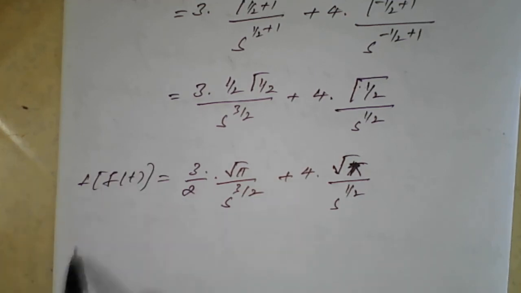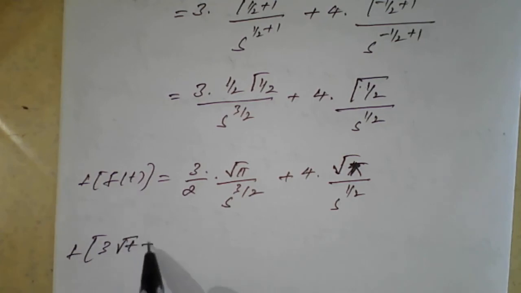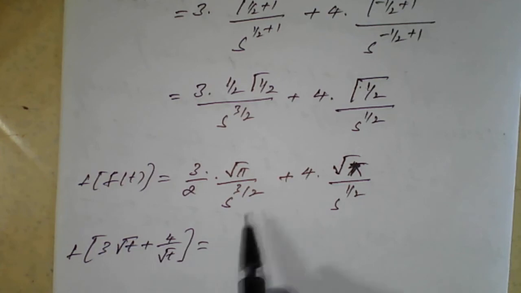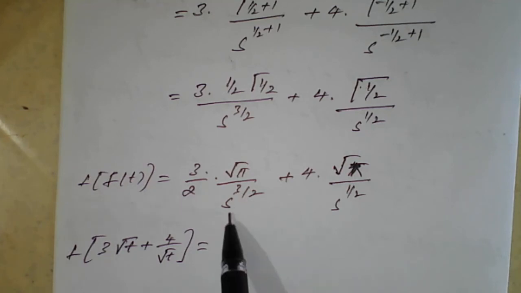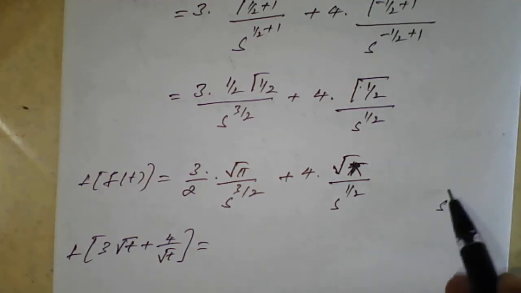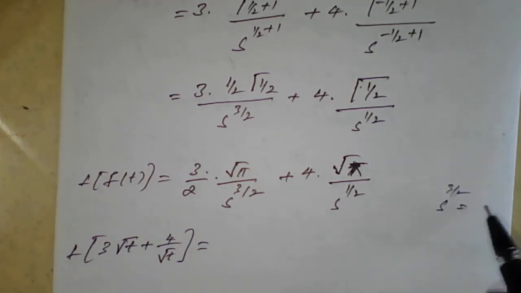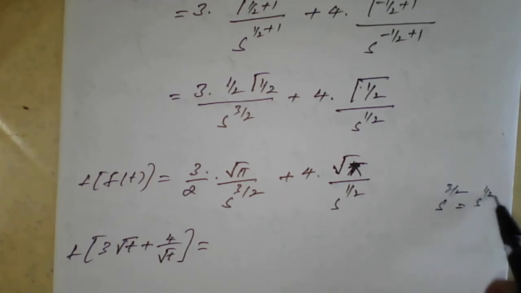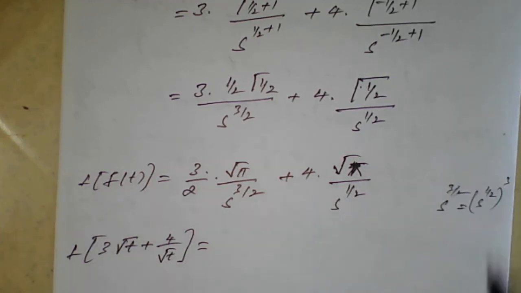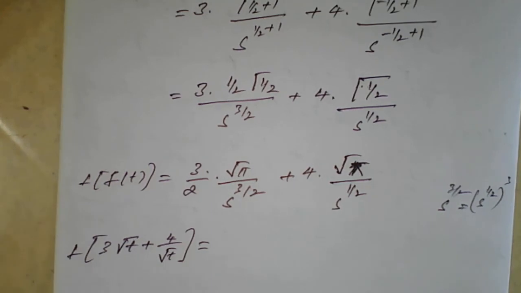So L of f of t, which is 3 root t plus 4 upon root t, is equal to, so I will take common things outside. Here s raised to 3 by 2 can be written as s raised to 1 by 2 whole cube also.